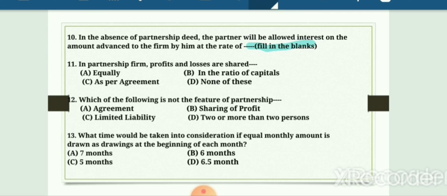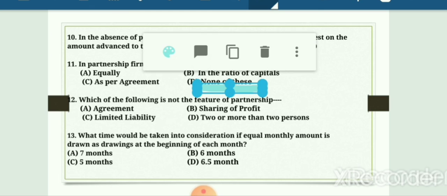Question number 11. In partnership firm, profit and losses are to be shared equally, in the ratio of capital, as per the agreement, none of this. See, as you know, in partnership, if deed is not there, they will share profit equally. And as you know, if agreement is there, then as per agreement. So A and C both will be there, and both options are correct. Therefore, we will write none of this.